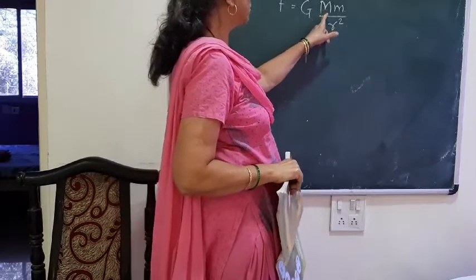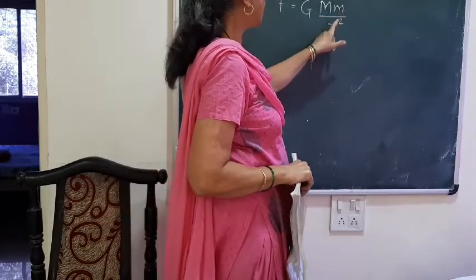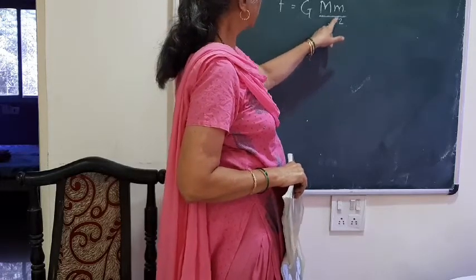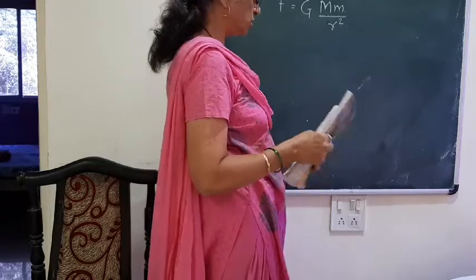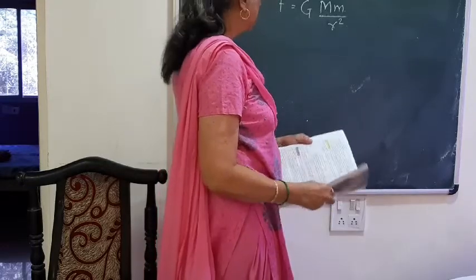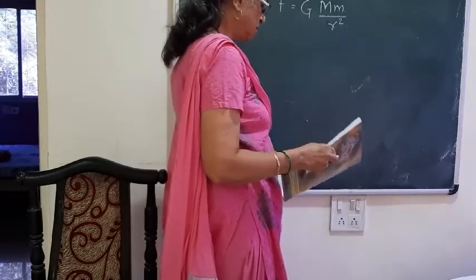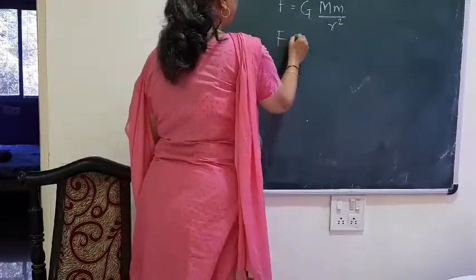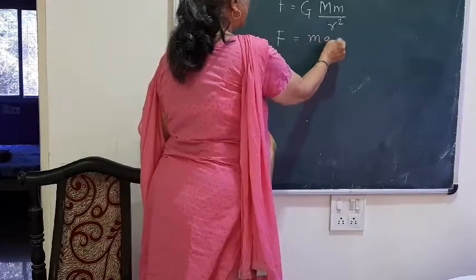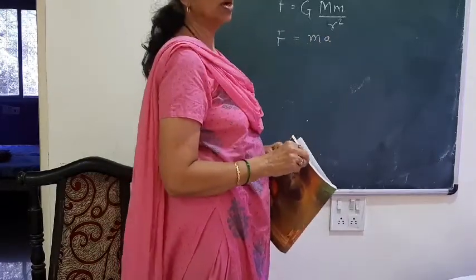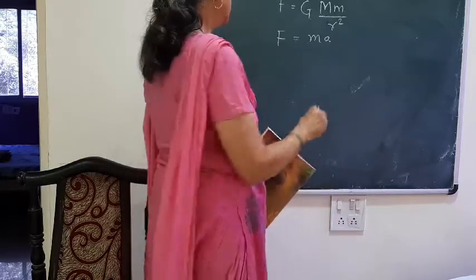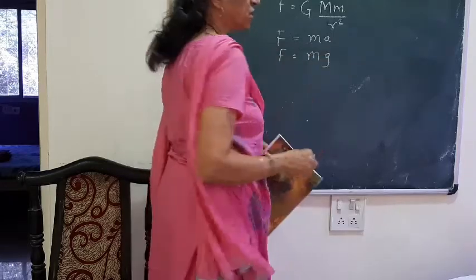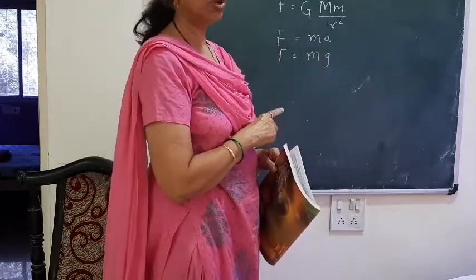M is the mass of the earth, small m is the mass of the object, and r is the distance between the object and the center of the earth. Then we will have F is equal to capital G M m upon r square. So that is the relation we have. Then we have another relation for F. We have F is equal to m a, which we derived already from Newton's second law last year. If that a is due to gravitational force, then the acceleration will be the gravitational acceleration. So it will become F is equal to m g.